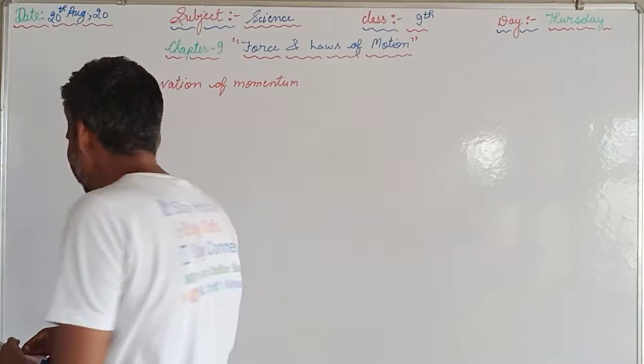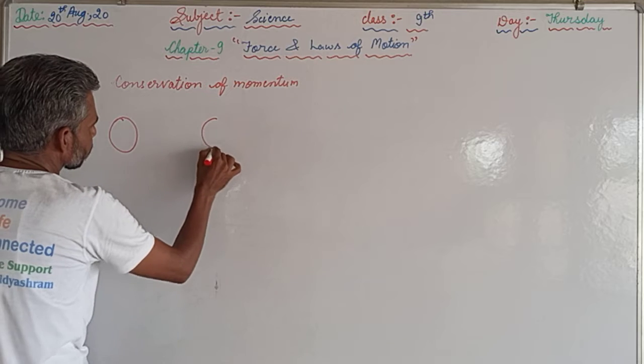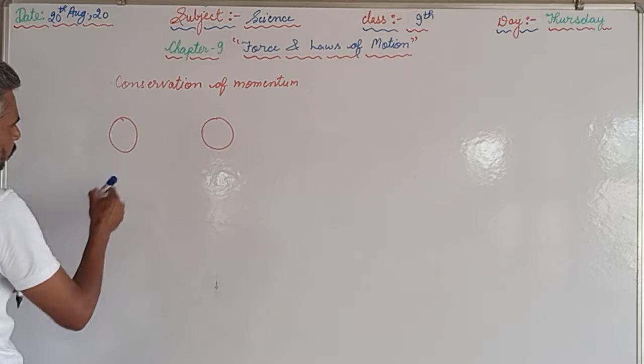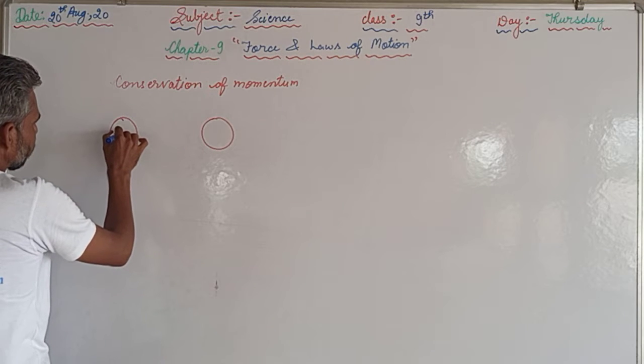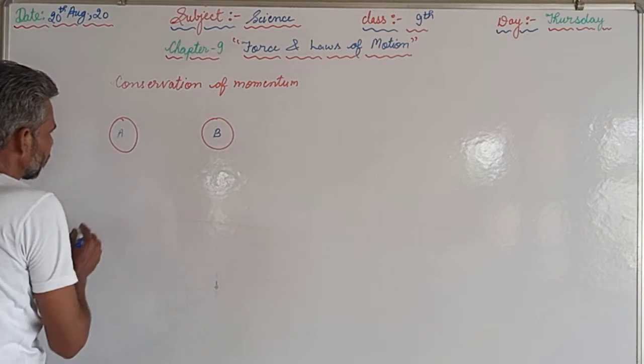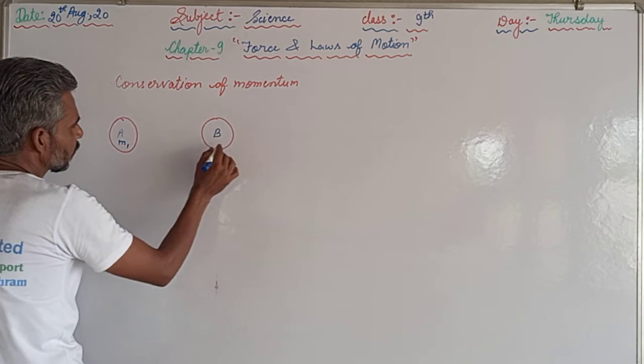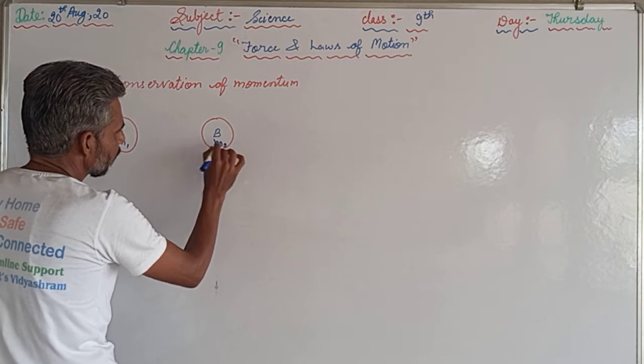For example, we will take two balls. This is ball A, this is ball B. Ball A has mass m1 and ball B has mass m2.